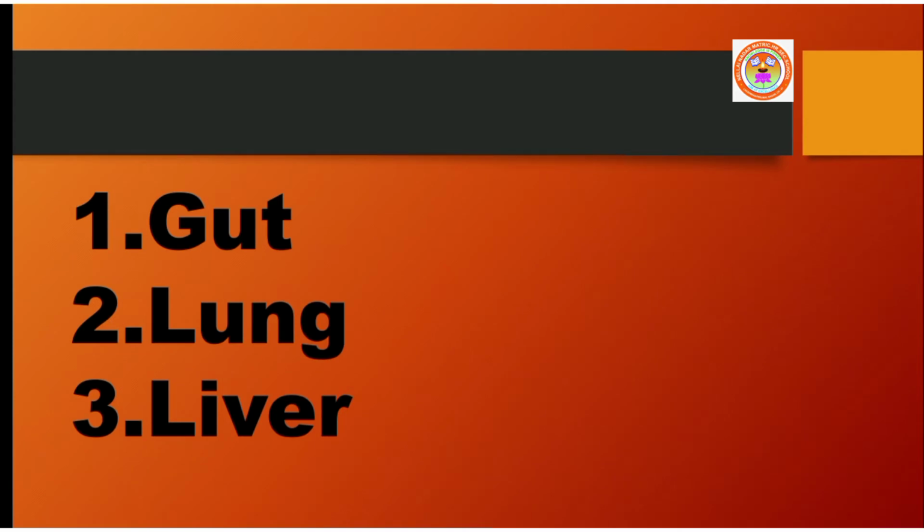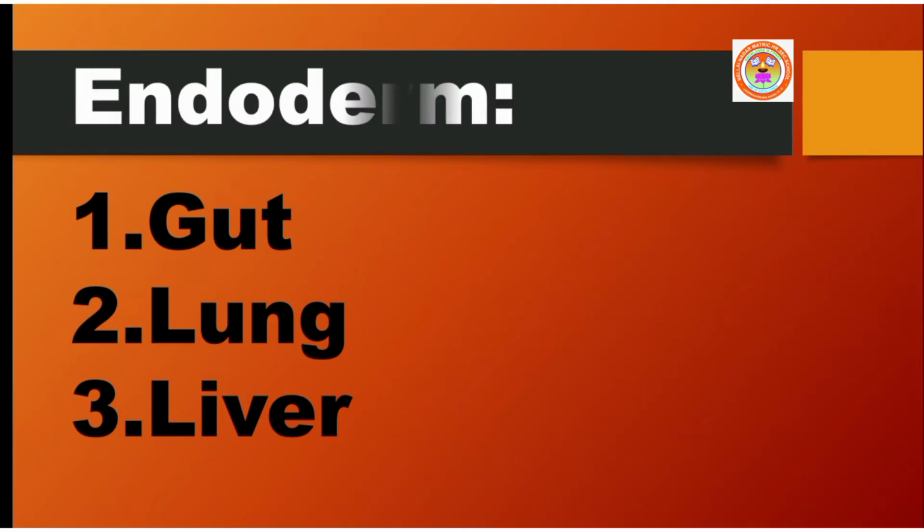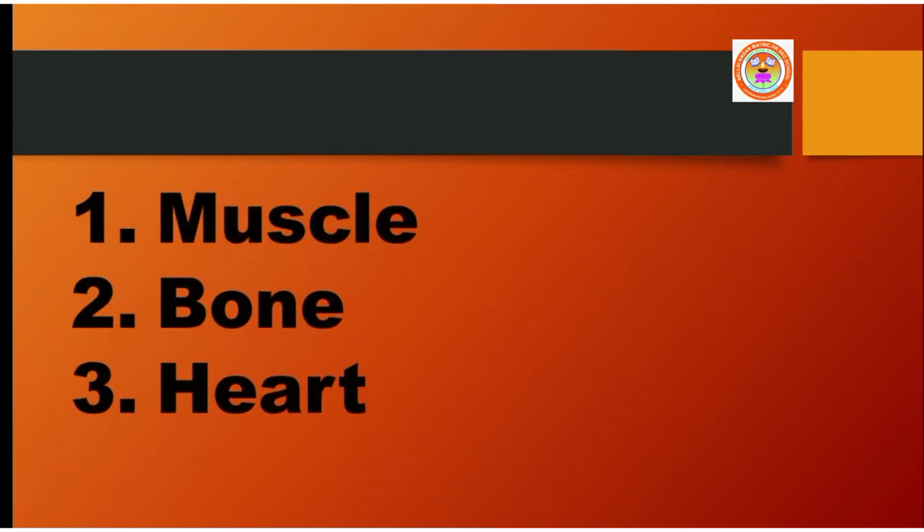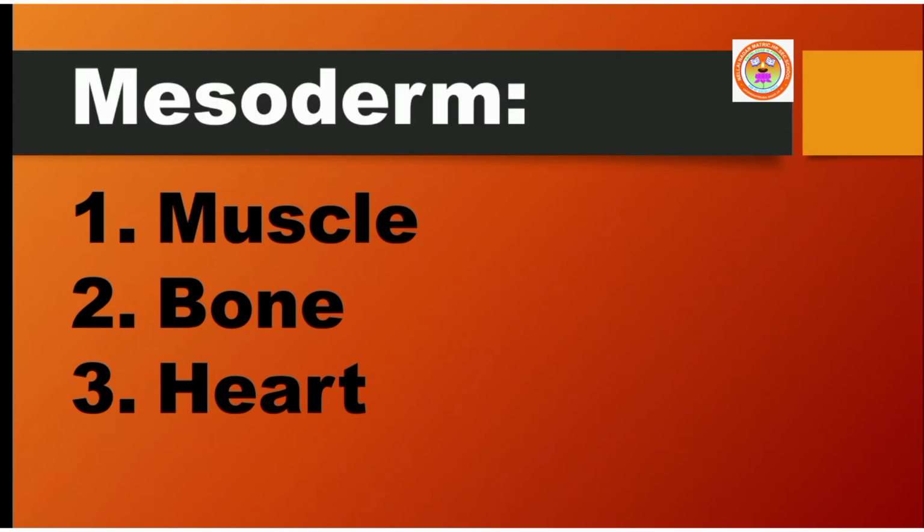Gut, lungs and liver are formed from the endoderm. Then muscles, bones and heart are formed from the middle mesoderm. The organs and tissues are formed from 3 embryonic germ layers. Such animals are called triploblastic animals.